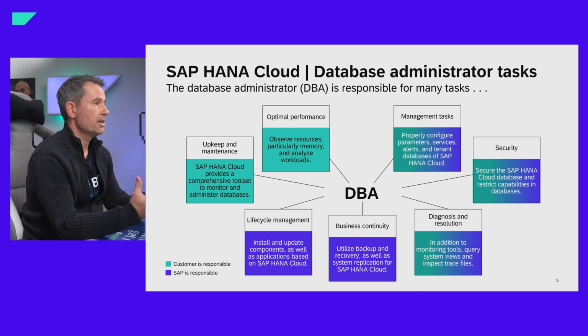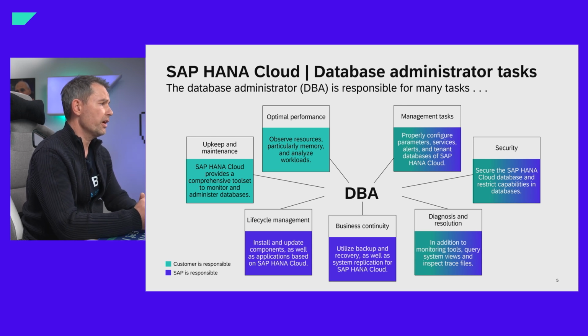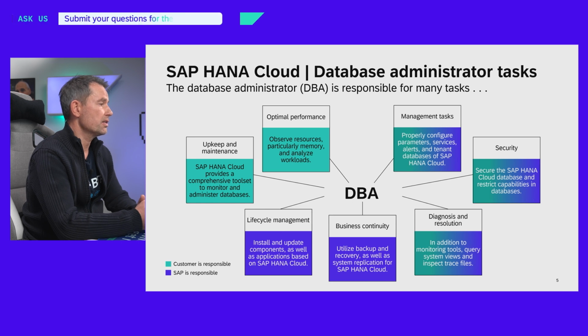One example is that SAP delivers default values for global parameters. This is based on our experience with HANA Cloud instances in our daily operations, and these default values ensure robustness, resilience, and reliability of the HANA Cloud instances.